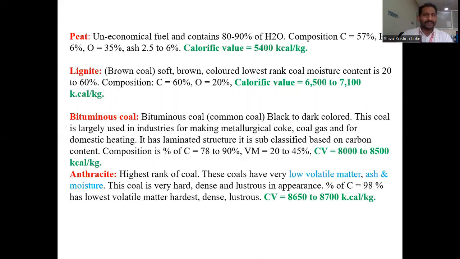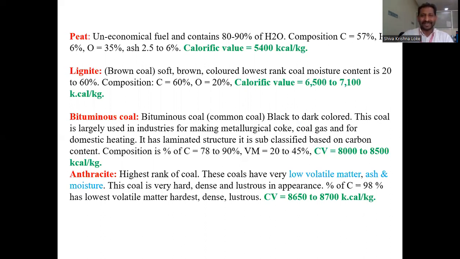transformations of coal? The first stage of coal is peat. This is an uneconomical fuel and mainly consists of 80 to 90% moisture. If a fuel contains more moisture, it gives a lower calorific value, because more weight means more transportation cost, so it is less economical.